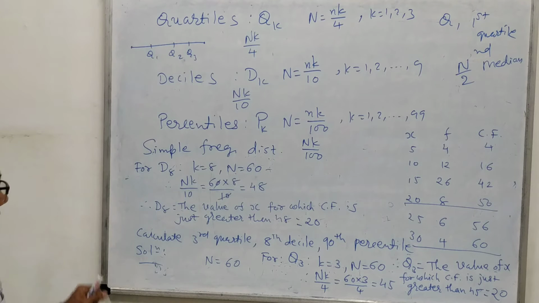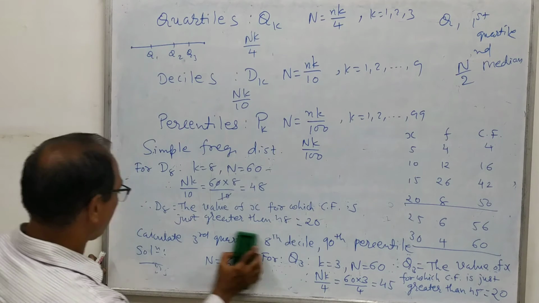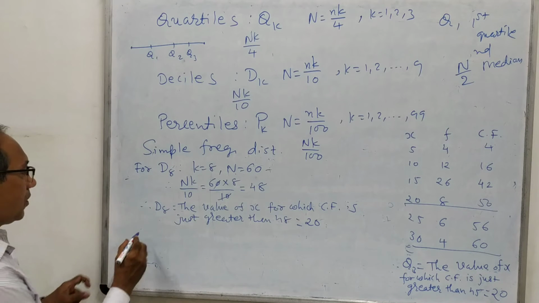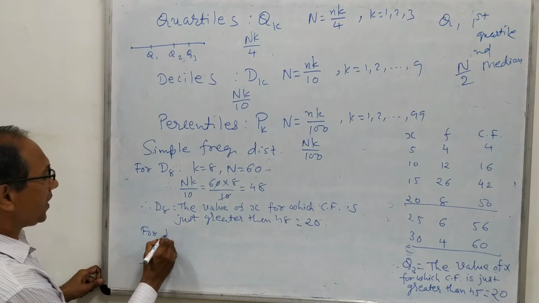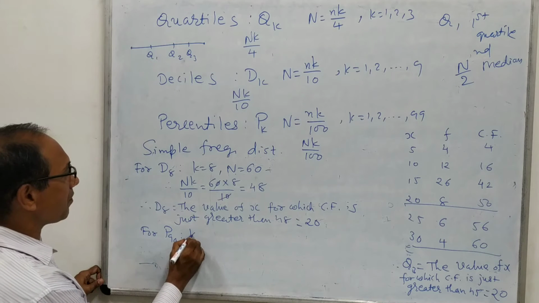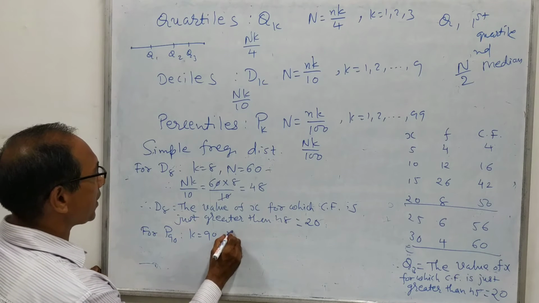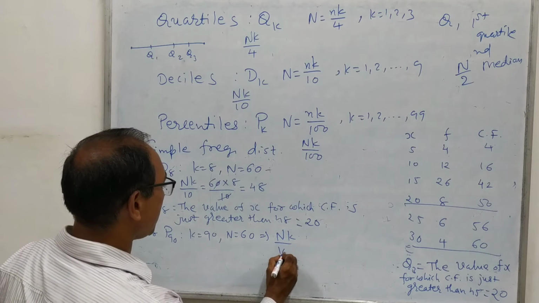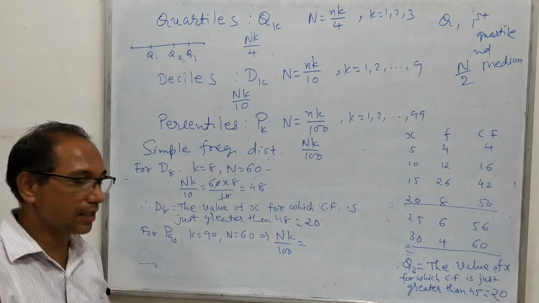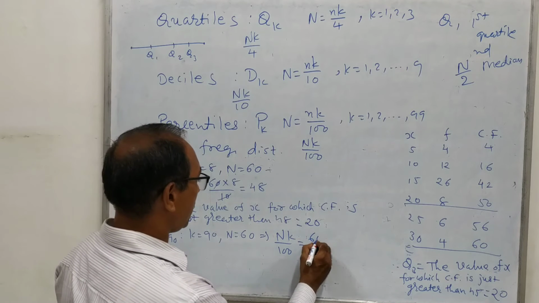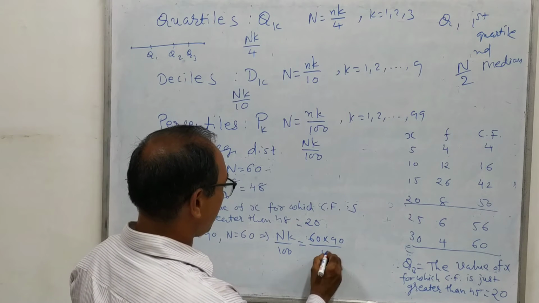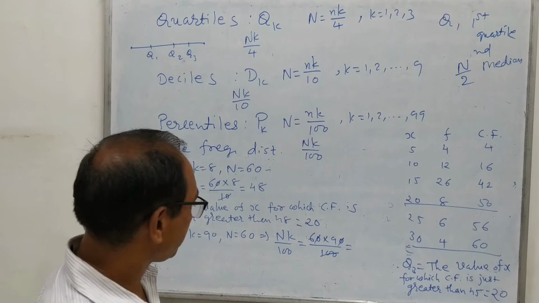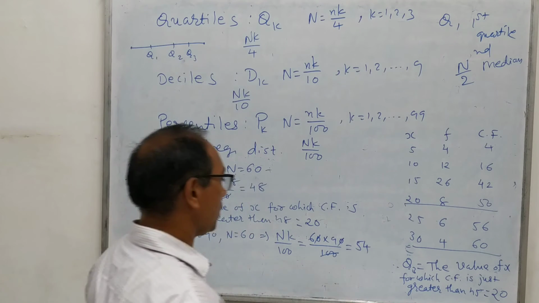Okay. Then we will find out 90th percentile. So to find out 90th percentile, that means for P90, we have K equal to 90, capital N equal to 60. This implies capital N into K by 100. Here percentile is there, so we are dividing this by 100. So 60 into 90 divided by 100. So 100 will be cancelled. So 9 6 is what? 54. Okay.